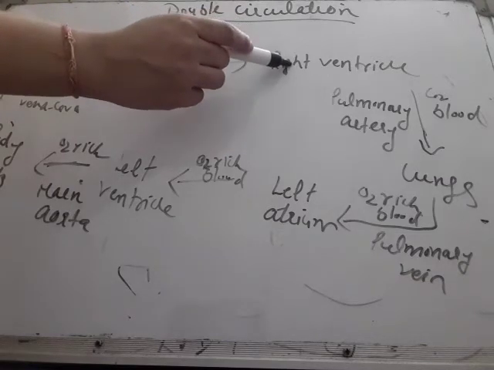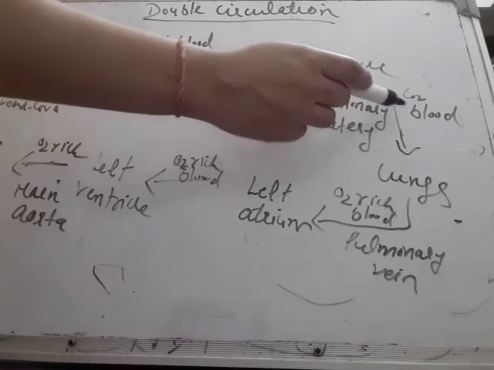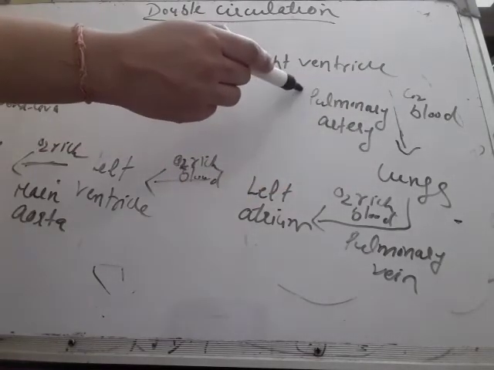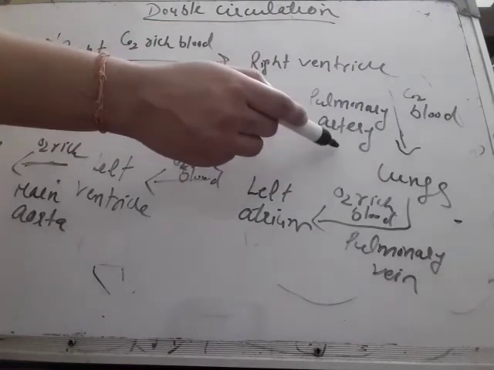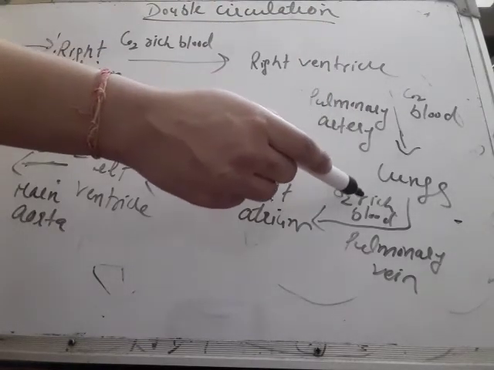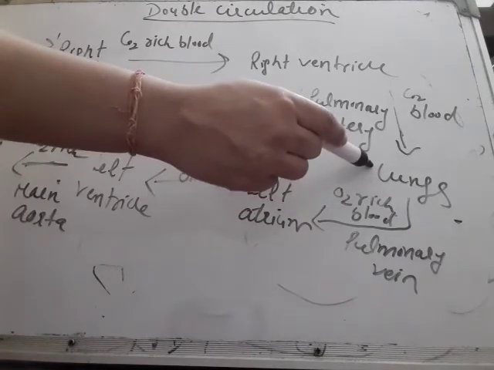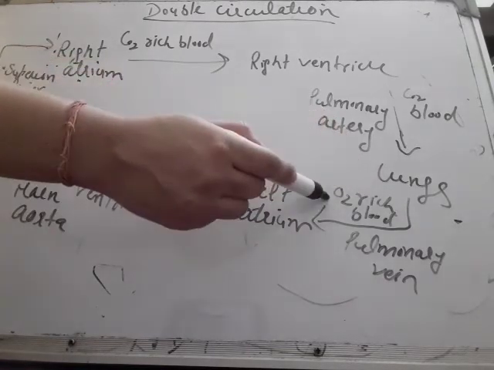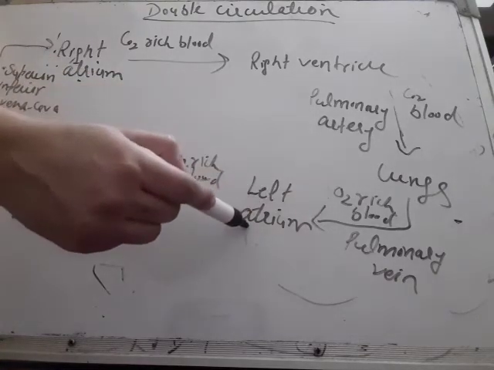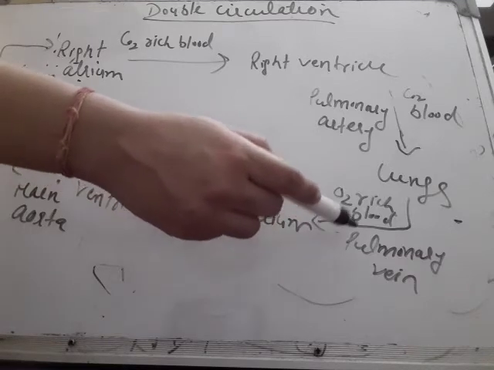And this right ventricle pumps impure, CO2 rich blood into the lungs with the help of the pulmonary artery. In the lungs, this blood gets purified. Then the lungs pump pure, oxygen rich blood to the left atrium with the help of the pulmonary vein.